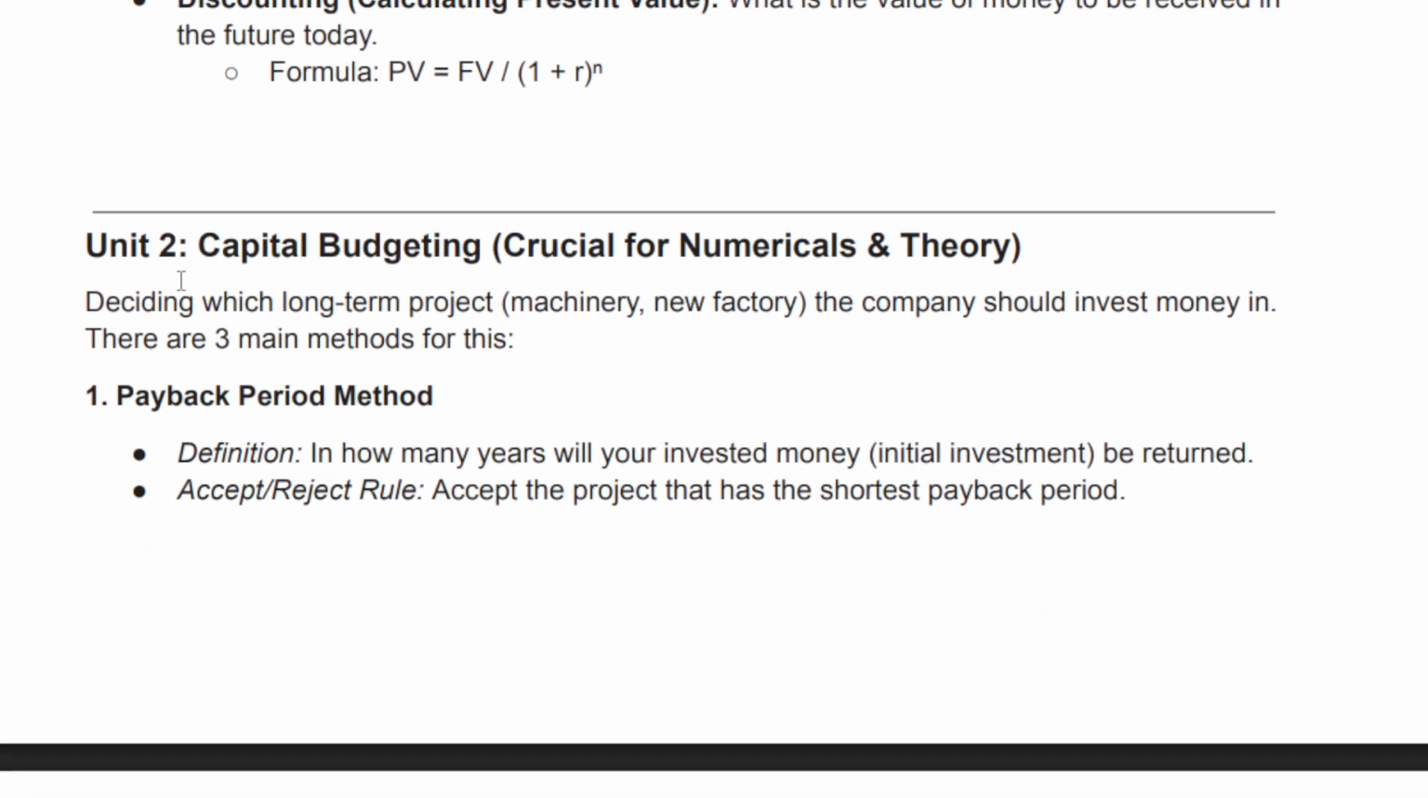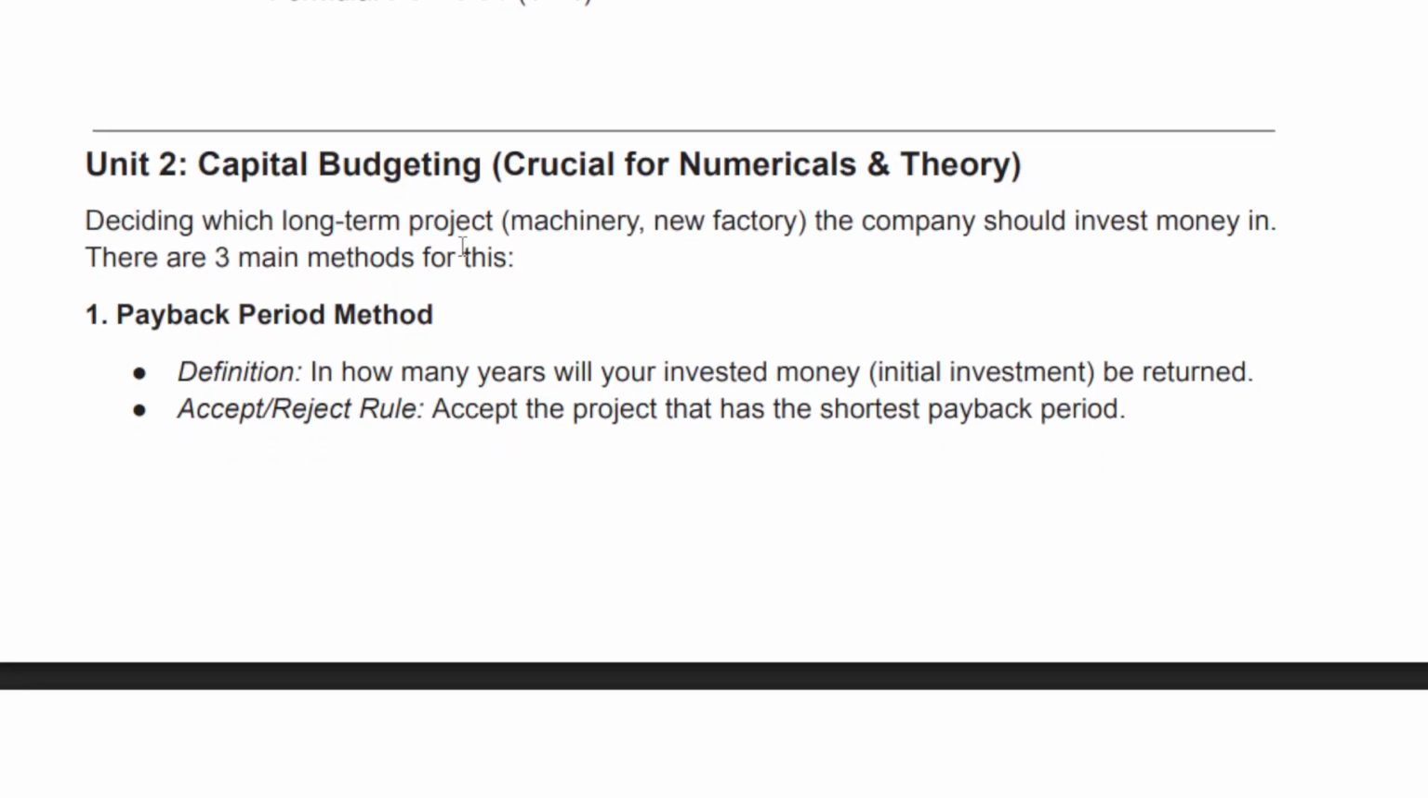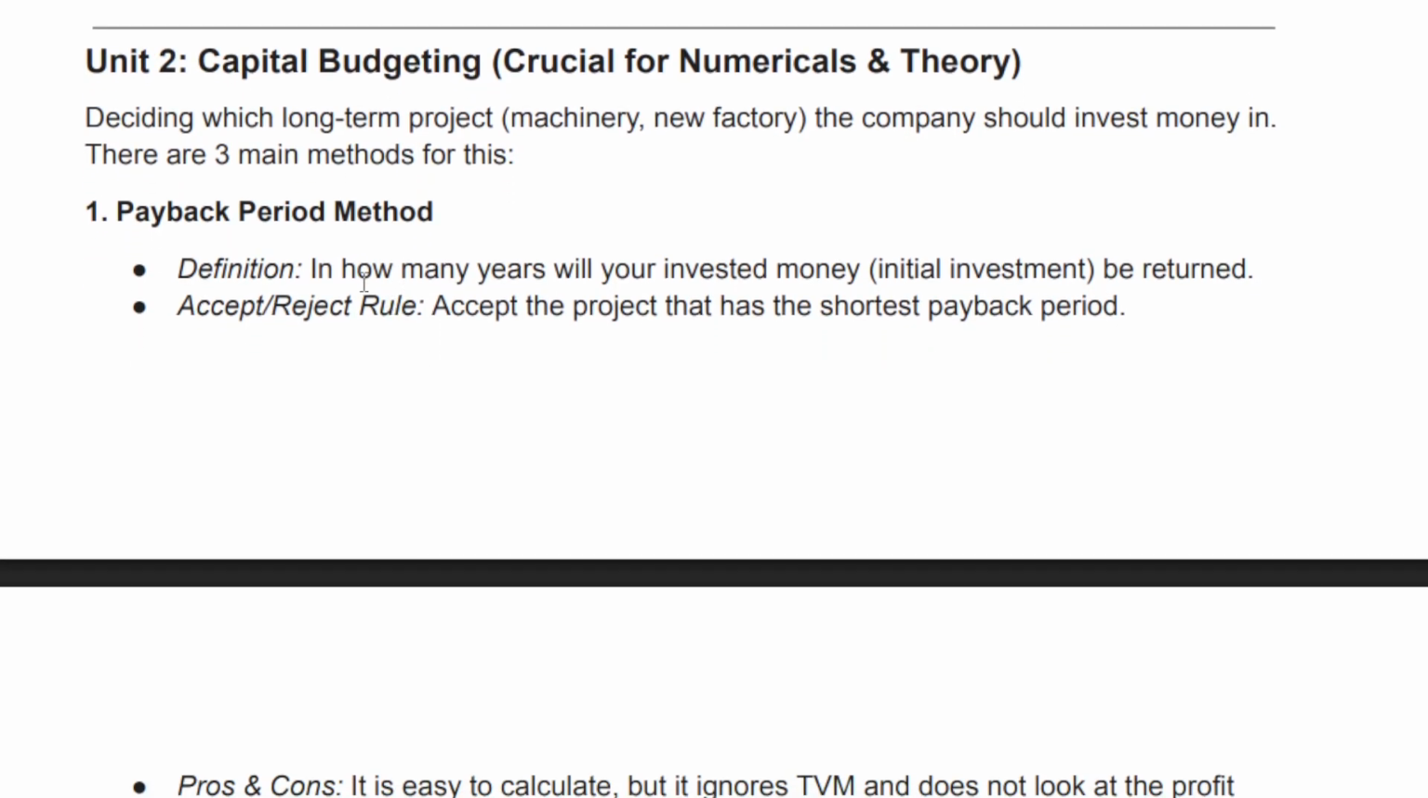Unit 2. Capital budgeting. Crucial for numericals and theory. Deciding which long-term project, machinery, or new factory the company should invest money in. There are three main methods for this. 1. Payback period method. Definition: in how many years will your invested money, the initial investment, be returned? Accept/reject rule: accept the project that has the shortest payback period.